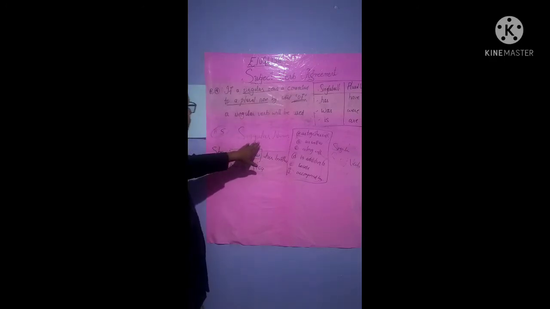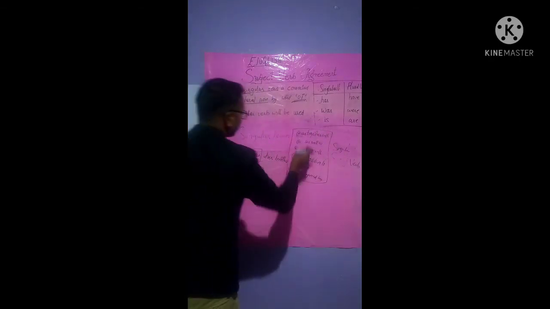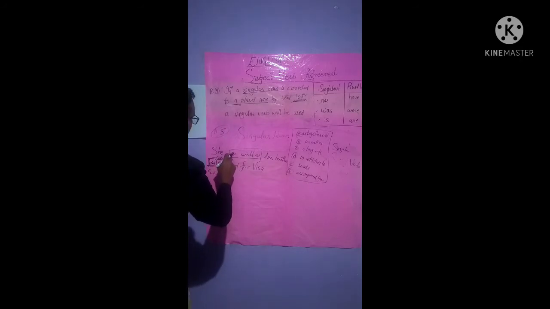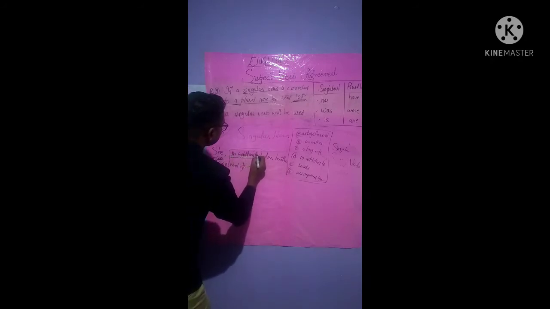So if a singular noun and singular verb is to be connected with those words, now see, we will replace this as well as, and we'll write another thing. She in addition to her brother has applied for visa, isn't it?